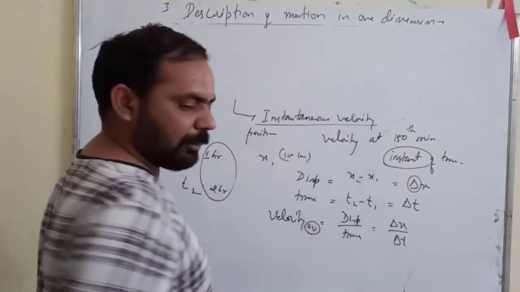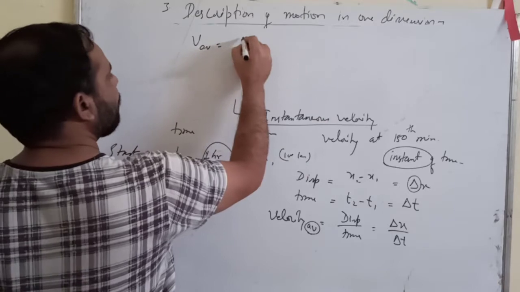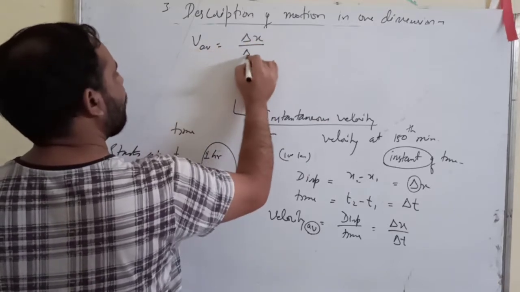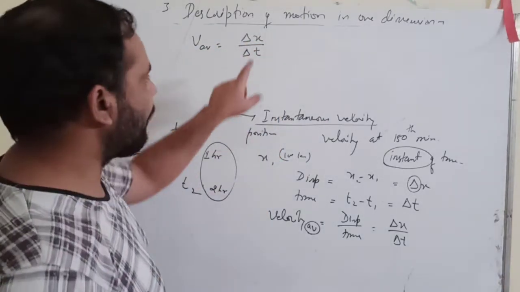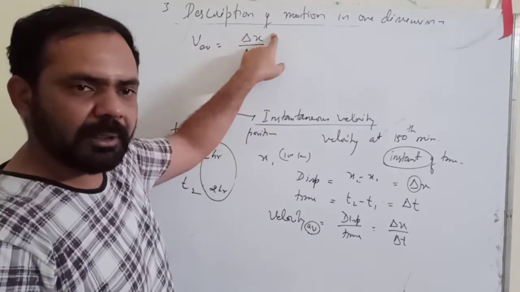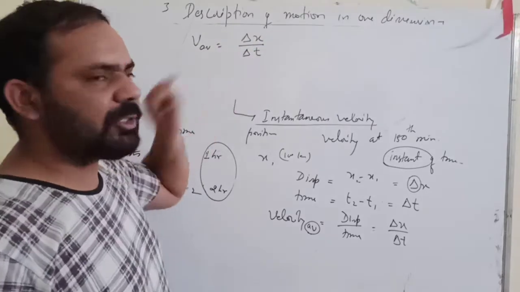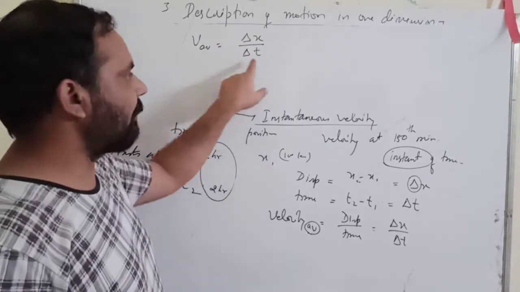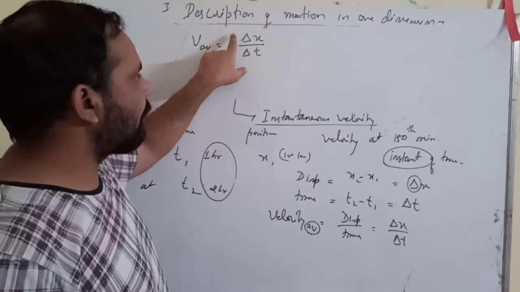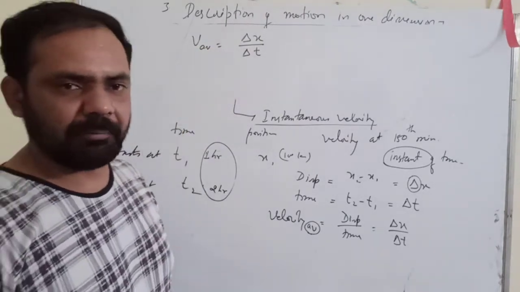Remember, I am mentioning the formula here that V average is equal to delta x upon delta t. Delta x means the change in position, which is the displacement, upon the change in time, which is the time taken. So when you take the ratio of delta x and delta t, you get V average.